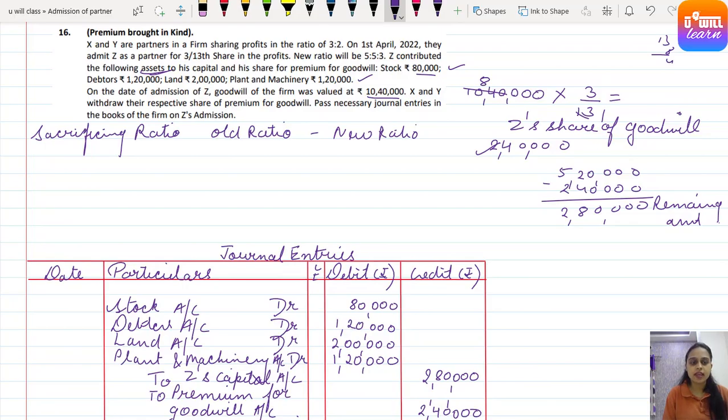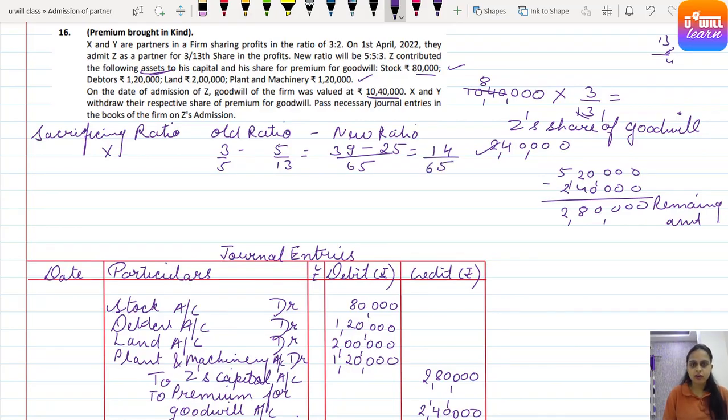First is X. X's old ratio is 3/5 minus new ratio, which is 5/13. When we calculate with 13 and 5, the LCM is 65. 5 13s are 65, 13 3s are 39, 13 5s are 25 5s. So 39 minus 25 gives 14, 14/65 for X.